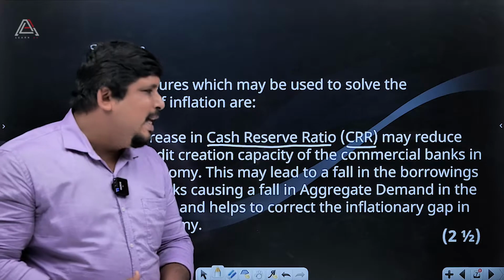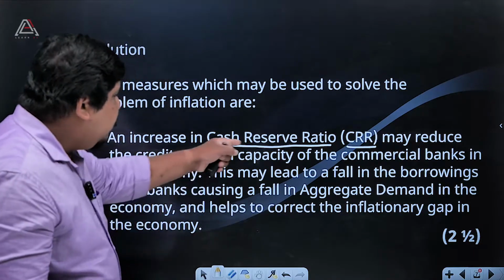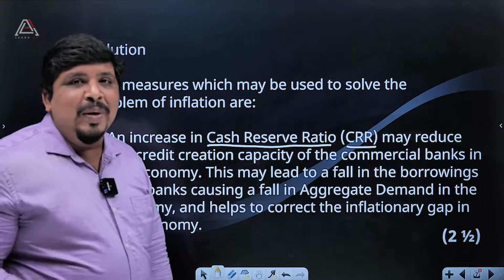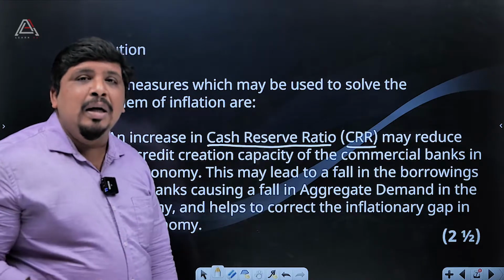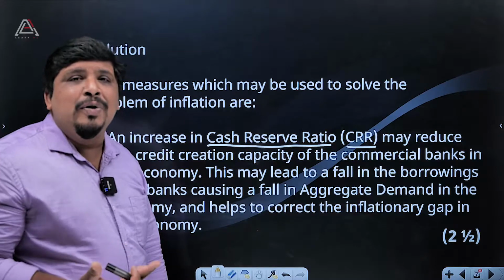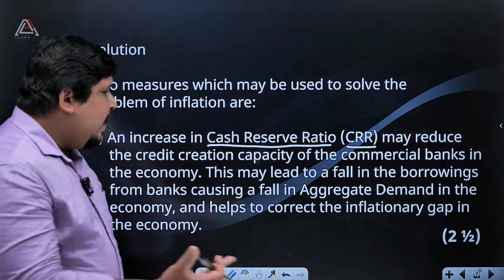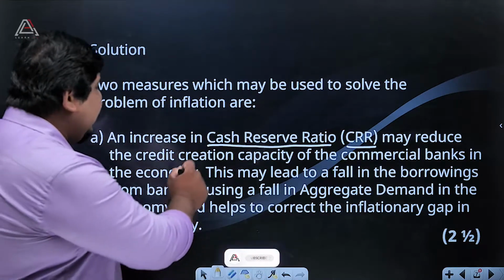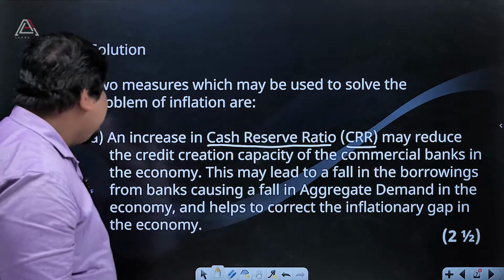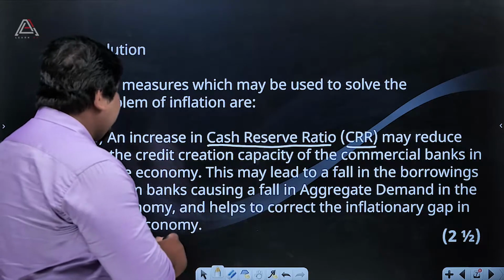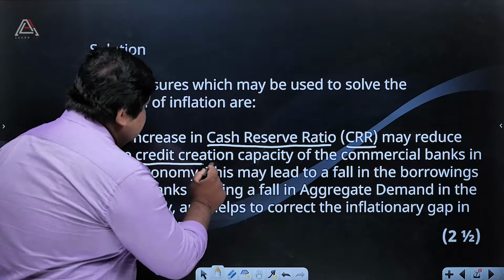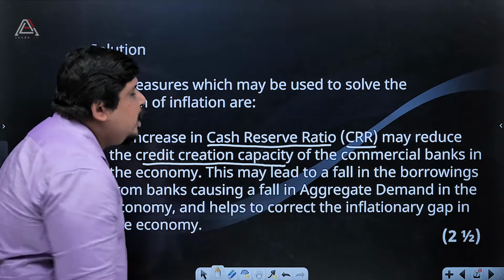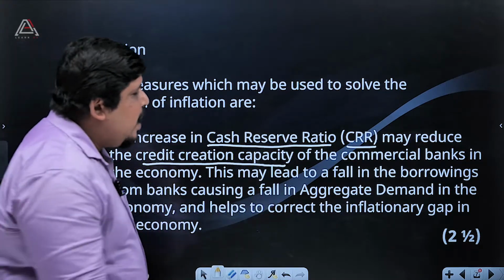I think you already learned about that. Different methods will be there: cash reserve ratio, increasing bank rate, repo and reverse repo rate. So we are taking some examples here. An increase in cash reserve ratio may reduce the credit creation capacity of the commercial banks.